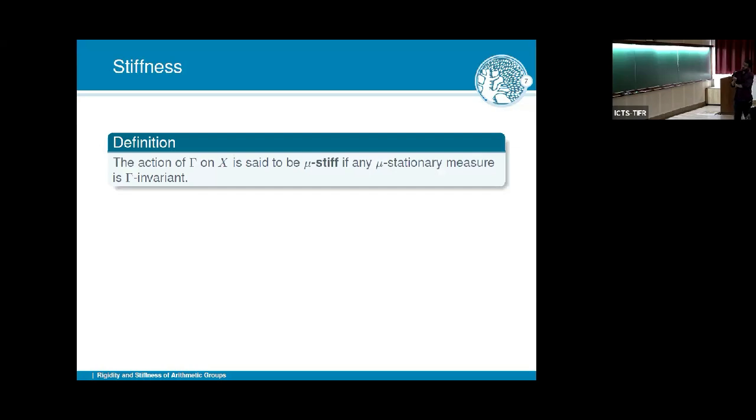And this is the main definition of today. The action of gamma on X is said to be stiff if any stationary measure is automatically invariant.